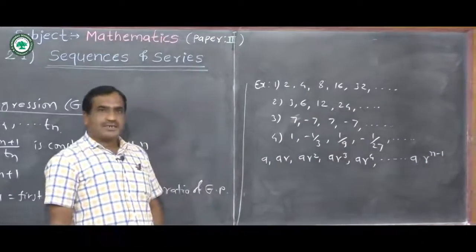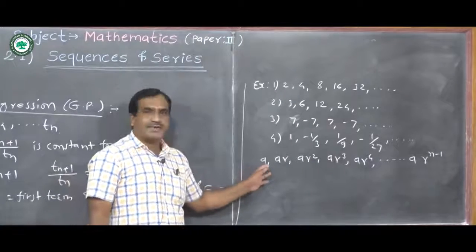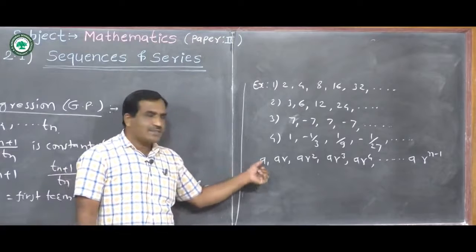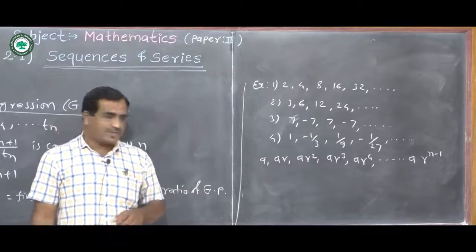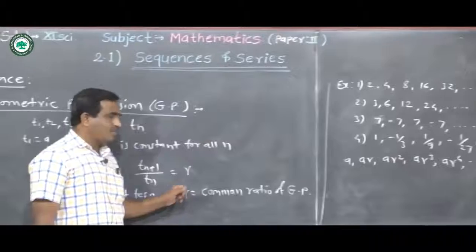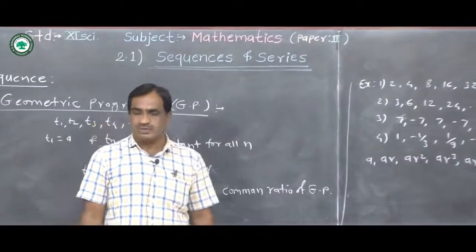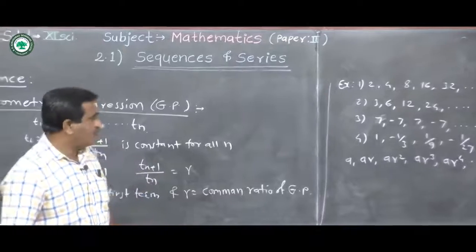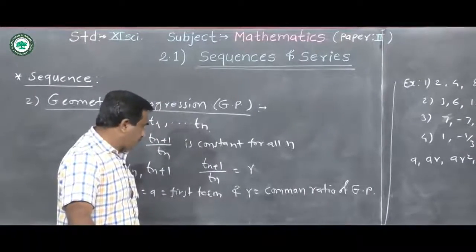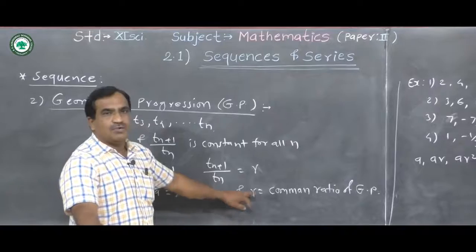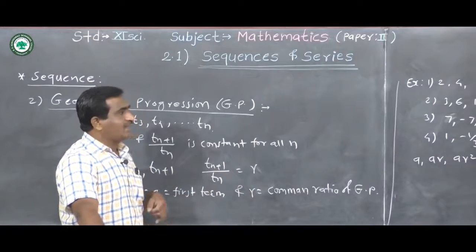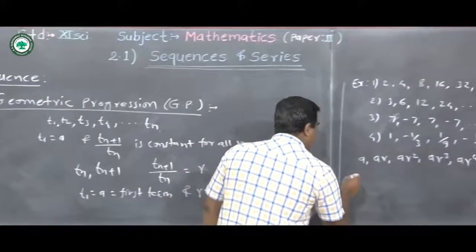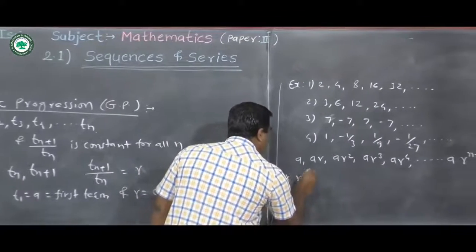These are the general terms of the geometric progression, where a is the first term and r is the common ratio. Now using these two, the first term and common ratio, we can write the nth term of a geometric sequence.